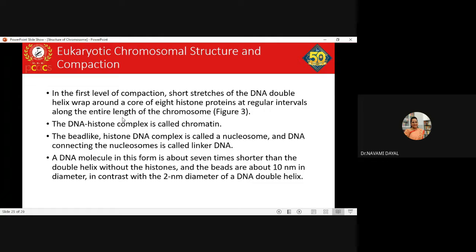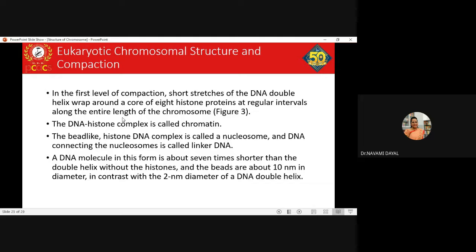So the first level of compaction is, just consider eight globular molecules, and around them the whole thread-like structure starts to wind. That is the first level of compaction, and the DNA histone complex can be called chromatin.